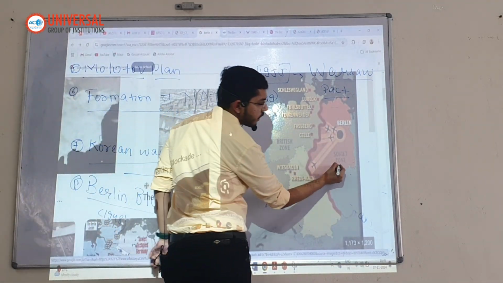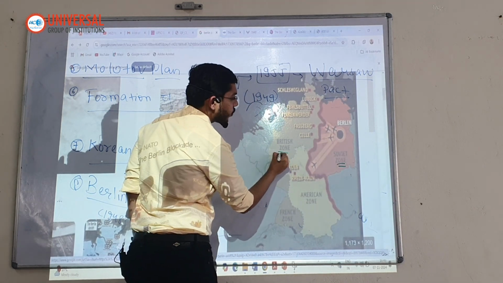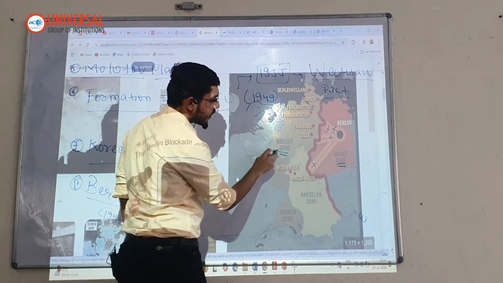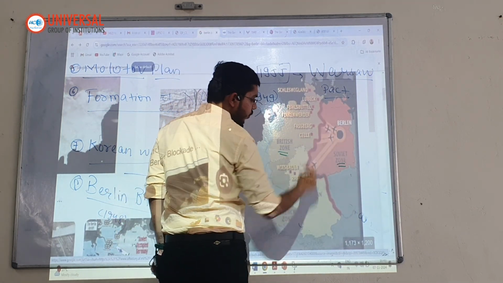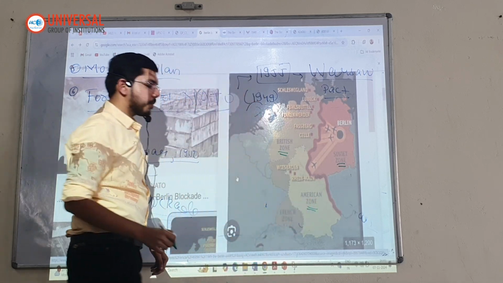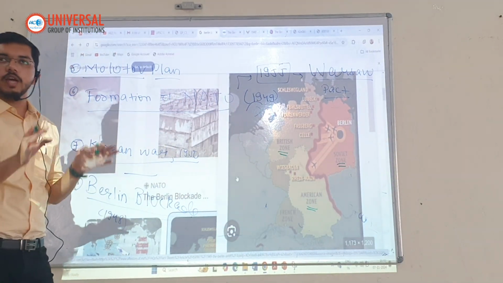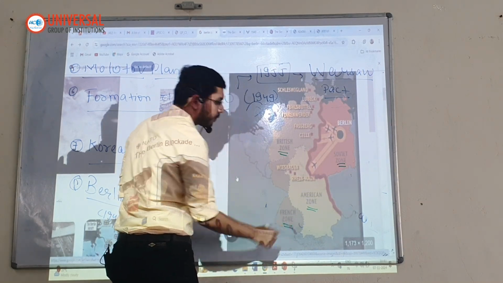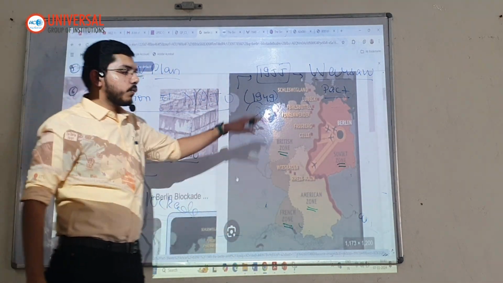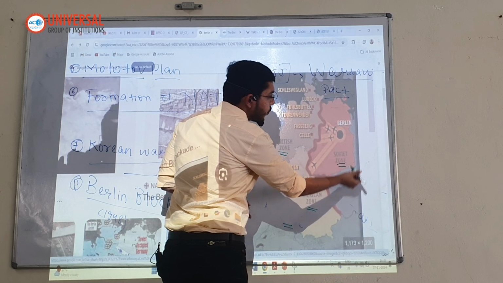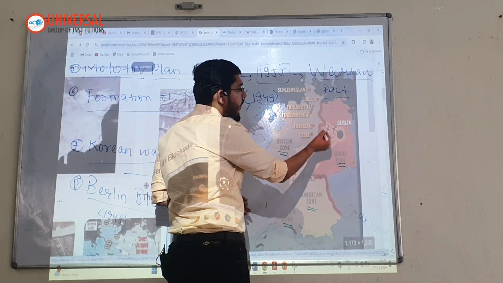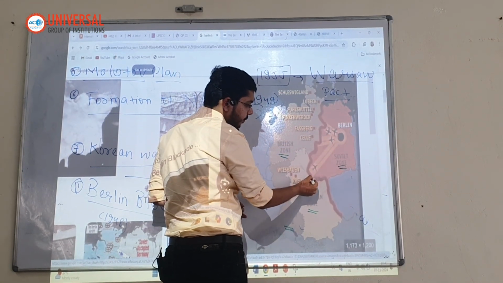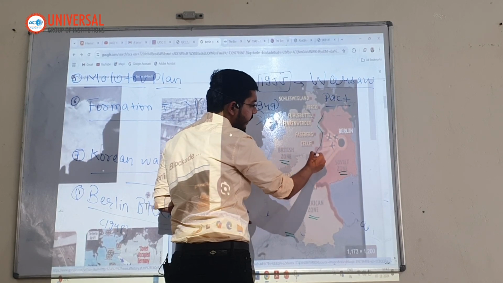See, this is written Soviet zone. This is written British zone. I am just telling you the region if it is not visible. This region is the British zone, this region is the Soviet zone, this region is the American zone. Because after the Second World War, Germany got distributed. So they divided Germany among themselves. This was called the French zone. And when the Cold War kicked in, the Soviet Union used its power to create a blockade. See, this blockade was created.